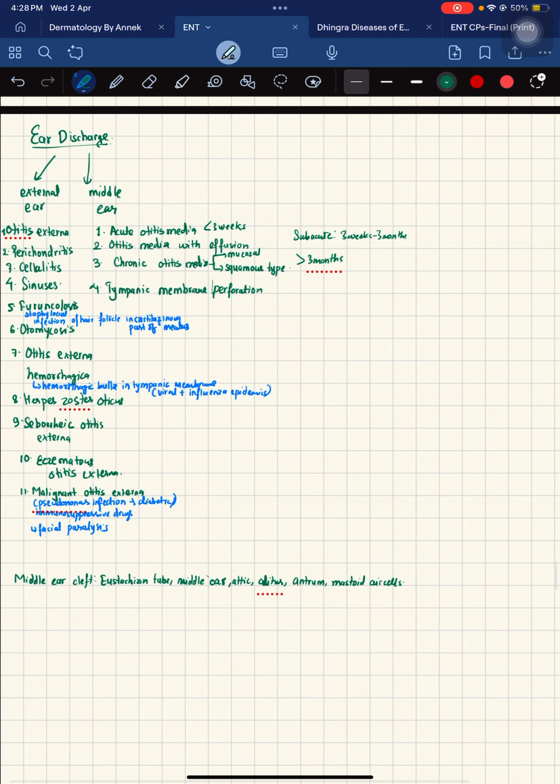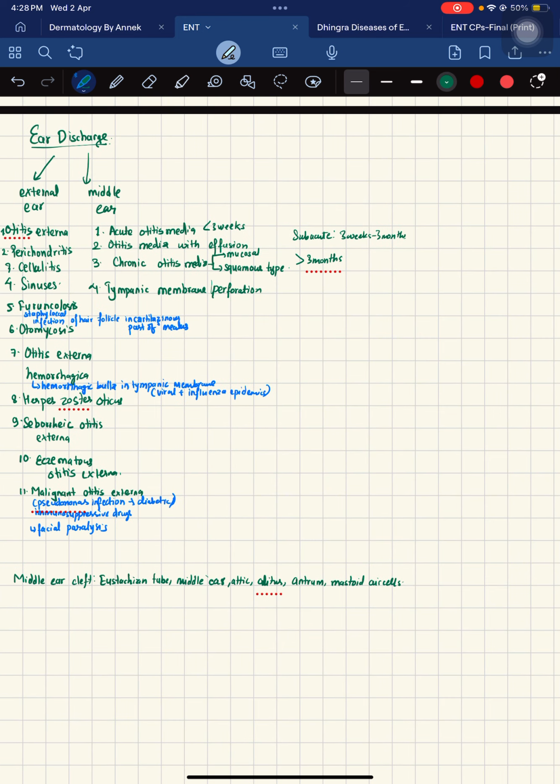Now, let's discuss some of the middle ear abnormalities. So, there might be acute otitis media, and if the duration is less than 3 weeks, then we state it as acute otitis media. It could be subacute, that is 3 weeks to 3 months, and if it is greater than 3 months, we label it as chronic otitis media. And there might be otitis media with effusion as well, which causes ear discharge. And there might be chronic otitis media, squamous or mucosal type.